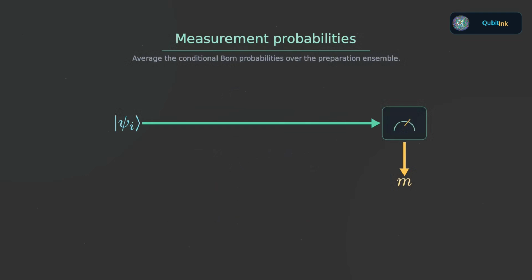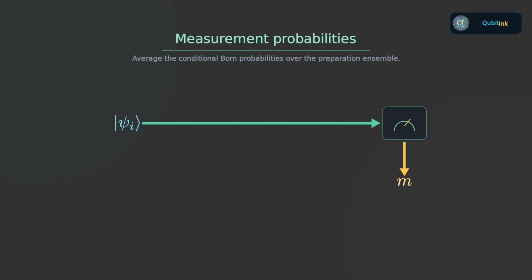Suppose a measurement is described by operators m sub m, where m labels the possible outcomes. If we knew that the initial state was psi sub I, then the probability of outcome m would be given by the usual measurement rule. But in an ensemble we do not know which preparation occurred. So let us reason carefully.